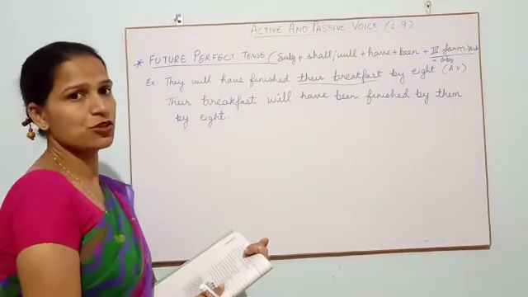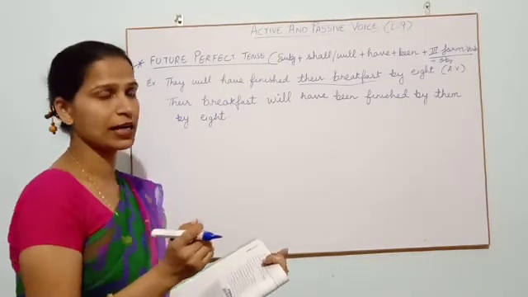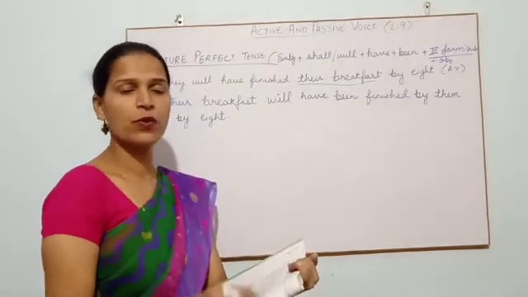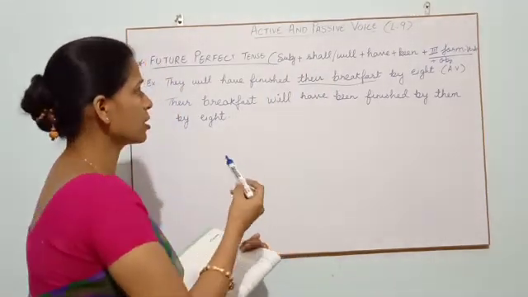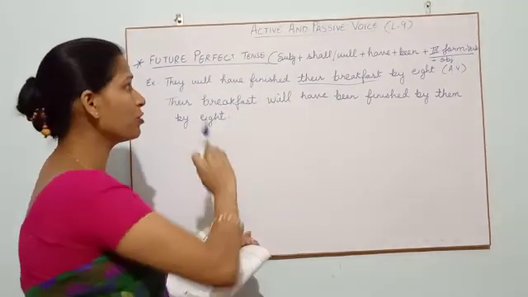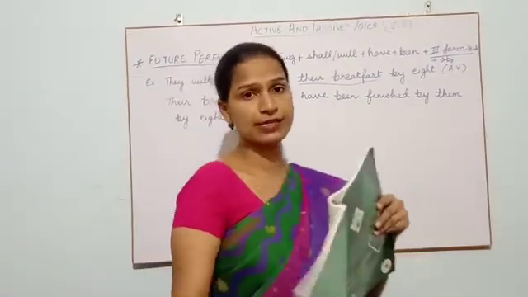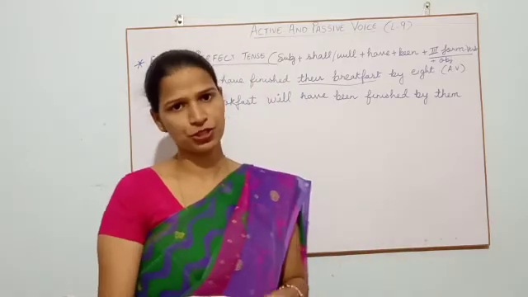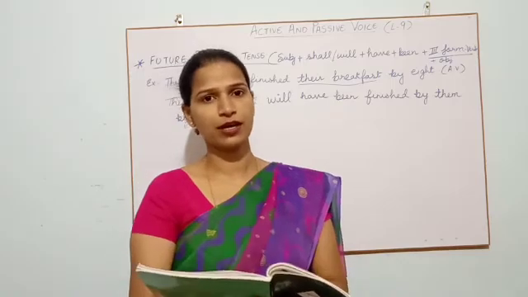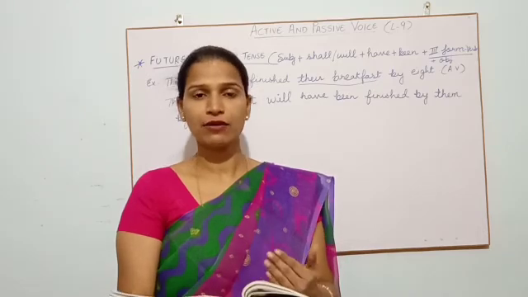So the most important thing I feel for you, and you would be understanding it, is that when you have this formula in your mind, then it is very easy to convert the statement from active to passive. Changing is very easy, but when you are not very sure about it, then it will be a problem for you. So by this I have finished lesson number 9, and I'm quite sure that you must have understood it. Please underline all the formulas which are there, on the basis of which you can change your active to passive and learn them.